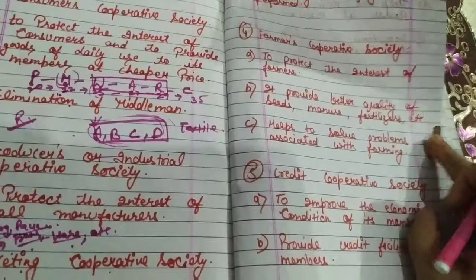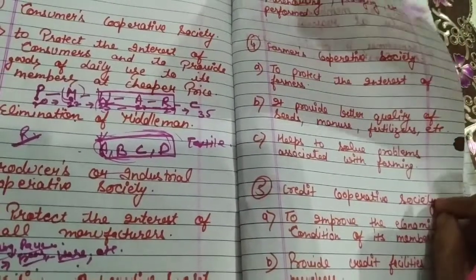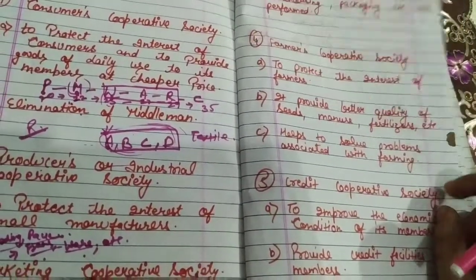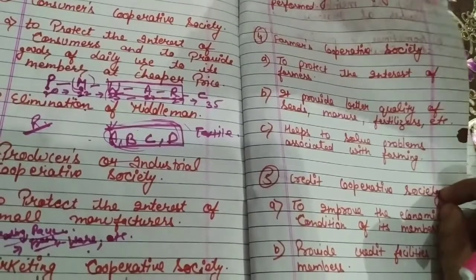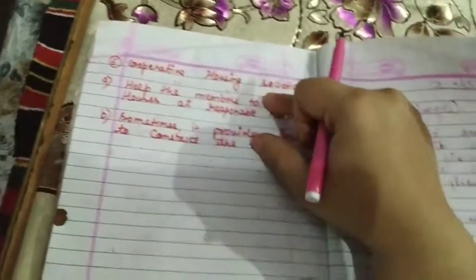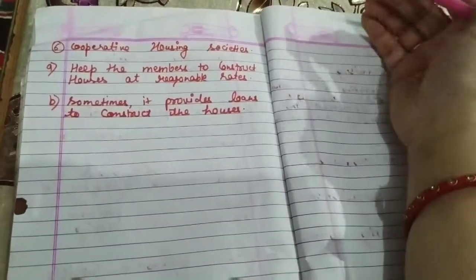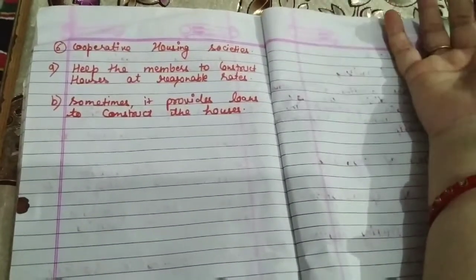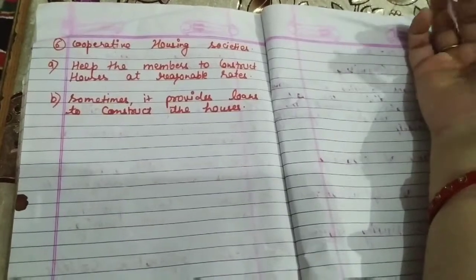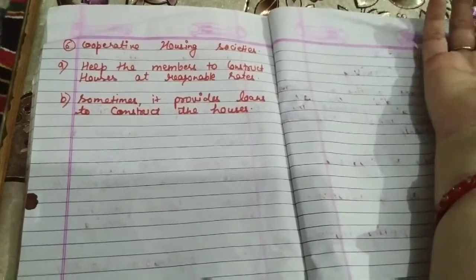Credit cooperative societies are just like banks, but banks provide loans at a higher interest rate, while they provide loans on easy terms and conditions to their members only. And the last one is the cooperative housing society. In it, they generally construct houses for their members, or sometimes they provide loans to the members of the society so that they can construct houses according to their own wishes.